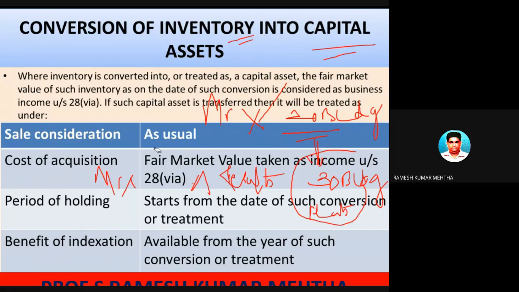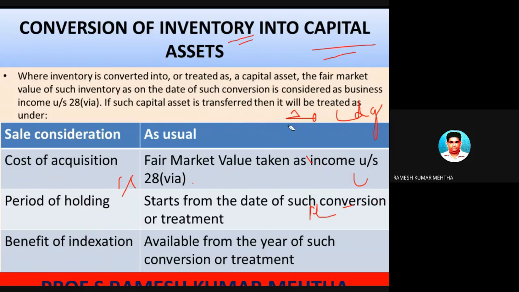I will explain the concept once again because there can be an element of doubt. Mr. X is a real estate businessman. His business is real estate, and he has got some 400 houses or flats which he has constructed for the purpose of selling. So this is the inventory as far as the flats are concerned.